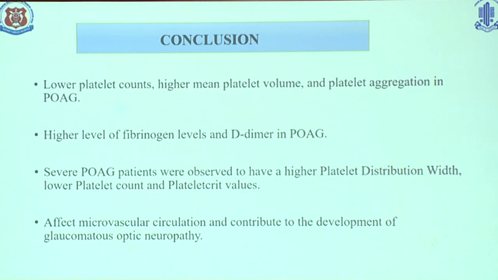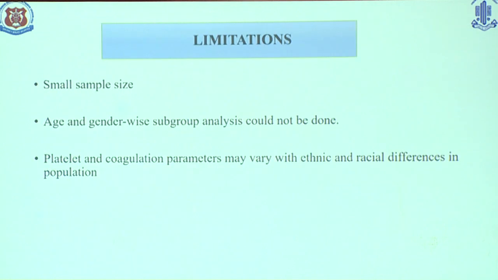In our study, we found low platelet count, high mean platelet volume, high platelet aggregation, and higher fibrinogen and D-dimer levels. All these deranged parameters result in a hypercoagulable state in primary open-angle glaucoma patients, which affects the microvascular circulation and contributes to the development of glaucomatous optic neuropathy.